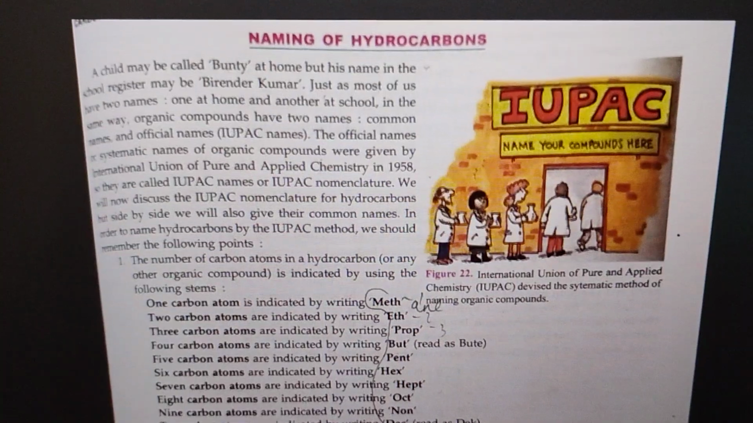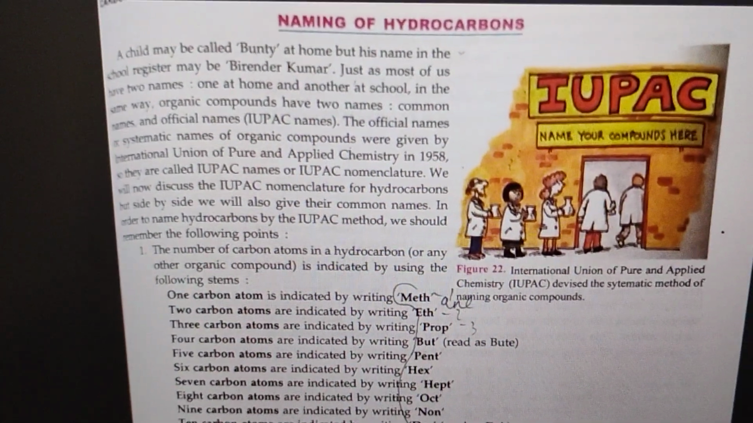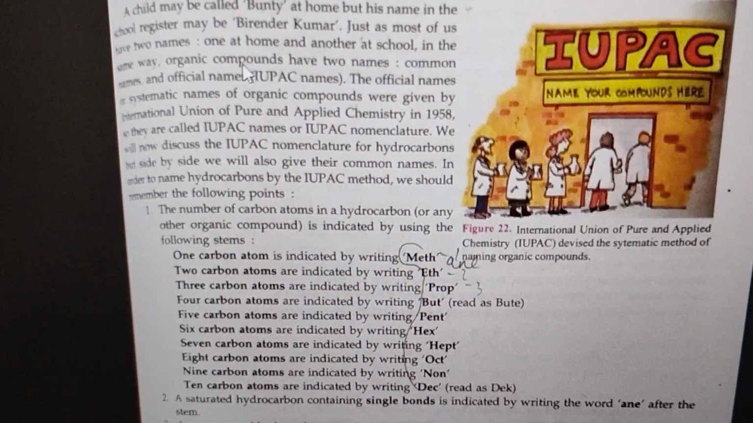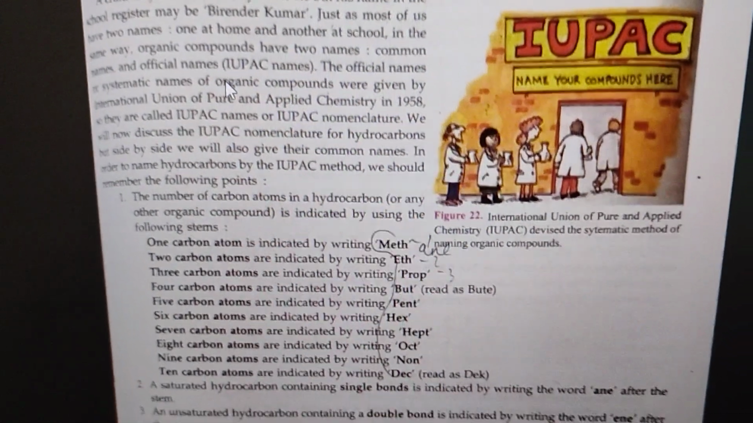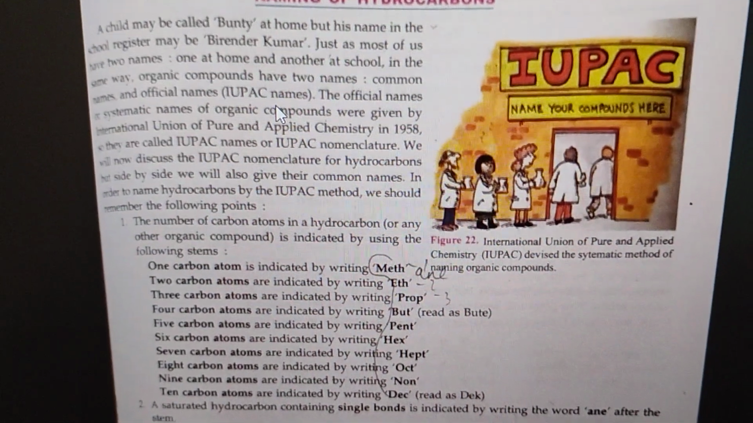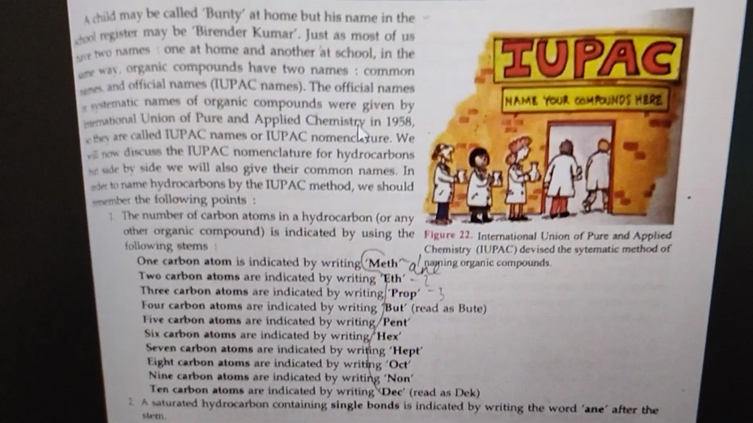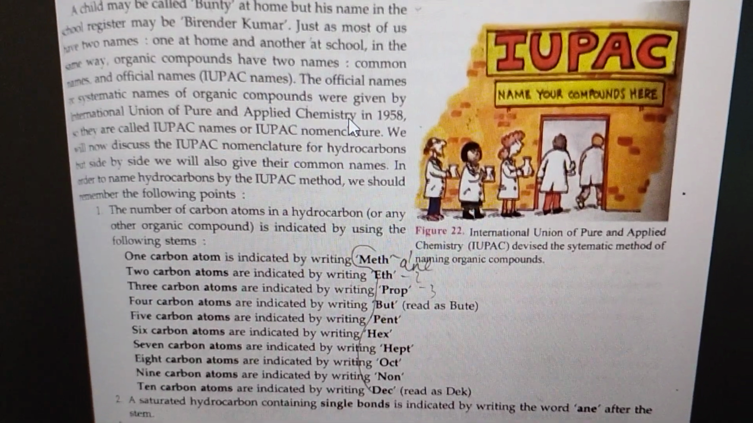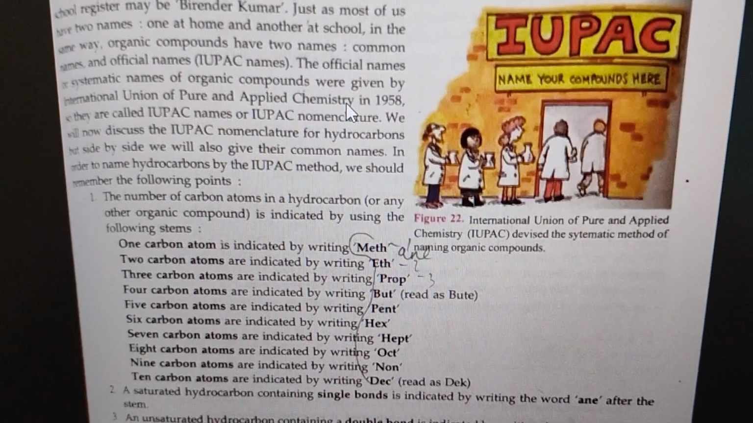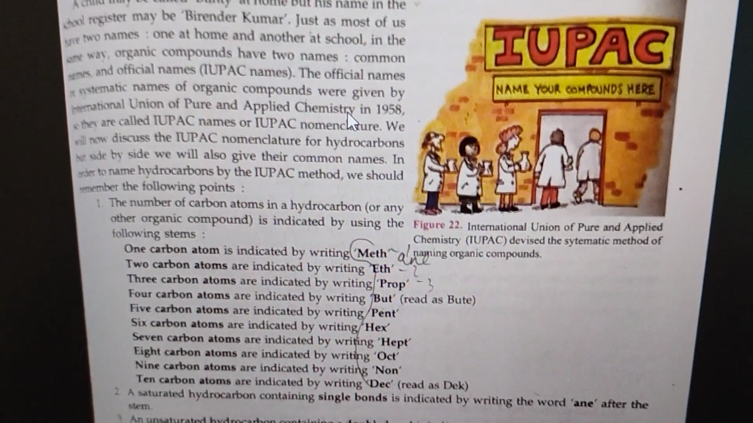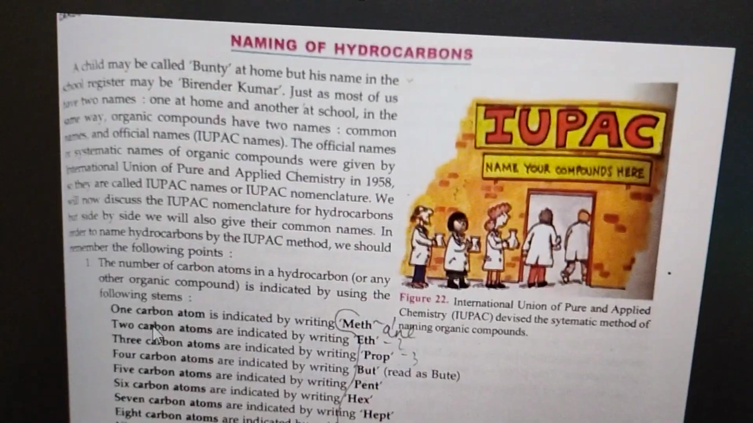So students, if I talk about naming of hydrocarbons, how will you name a hydrocarbon? You can see this is a chart. First of all, you have to understand IUPAC name, which stands for International Union of Pure and Applied Chemistry. Maybe sometimes it will be asked as a question. We learn 2 types of names in chemistry: common name and IUPAC name. So let's discuss naming of hydrocarbons.